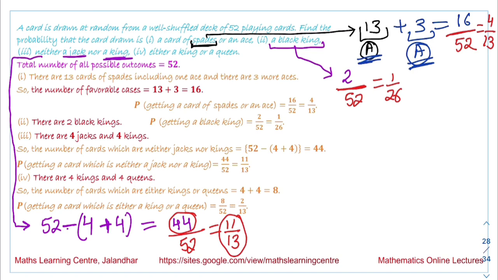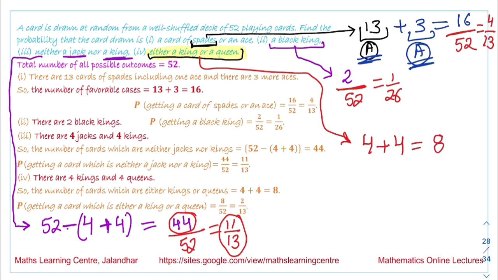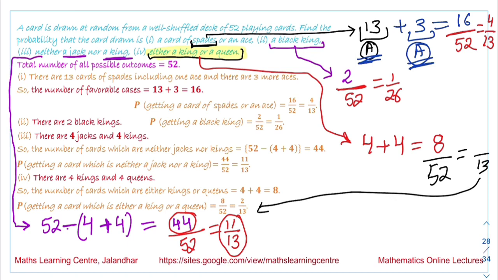Now the last part is either a king or a queen. What is the number of favorable outcomes? There are 4 kings and 4 queens, so the number of favorable outcomes is 8. The total number of outcomes is 52. On dividing these two values, the probability we get is 2 by 13.